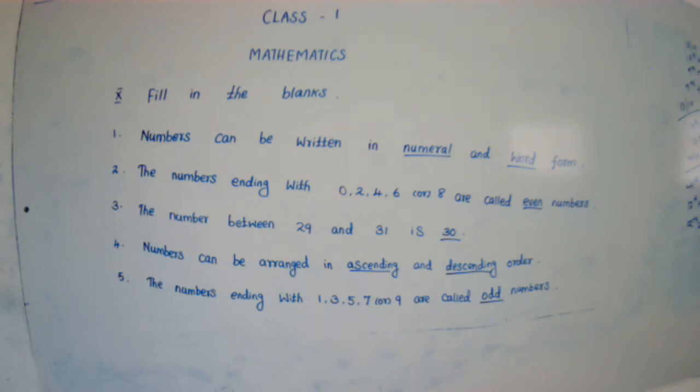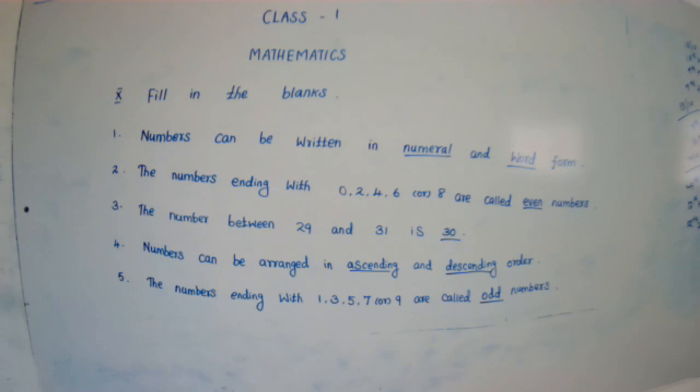F-I-L-L, fill, I-N, in, T-H-E, the, B-L-A-N-K-S, blanks. The 10th one heading is fill in the blanks. You have to start a new page. Okay, children? Did you take a new page? Did you write today's day and date? Okay, I hope you have completed today's day and date and heading.